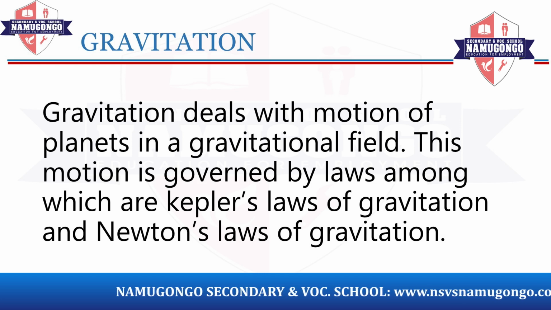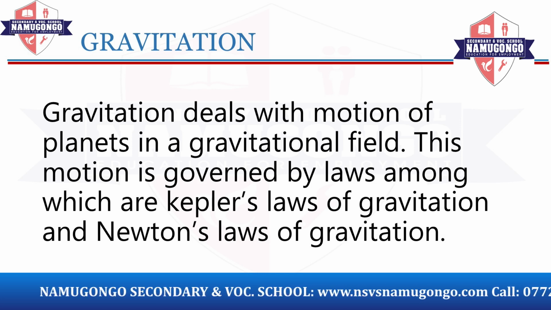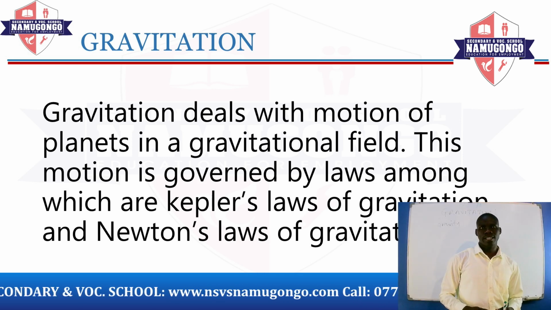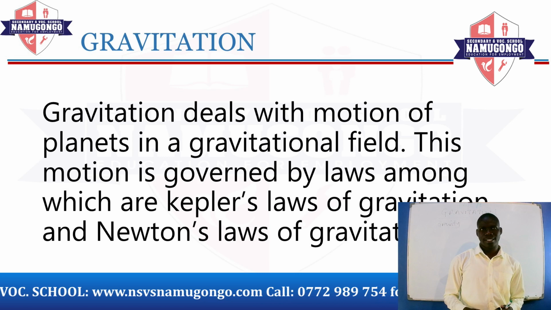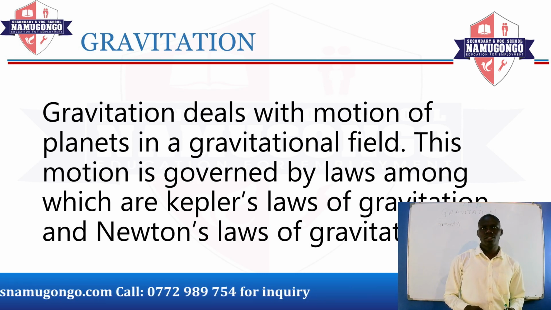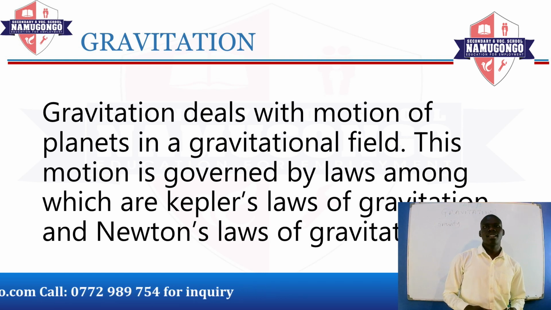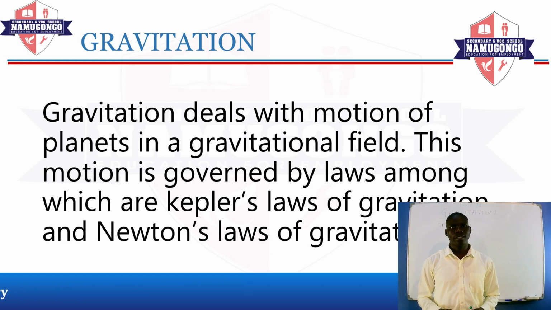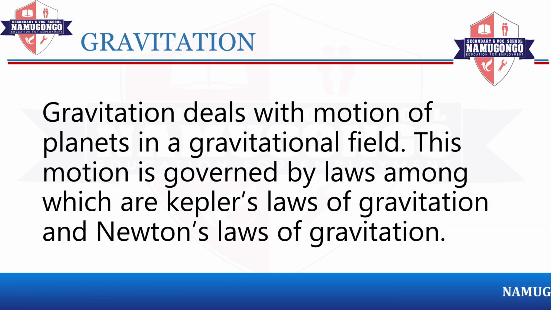Gravitation as a topic deals with the motion of planets in the Earth's gravitational field. We know of very many planets in the universe. Like we have the planet Earth, we have Jupiter, Mars, Uranus, Neptune, Pluto, and so on and so on. Today we are going to put our major focus on the planet Earth.